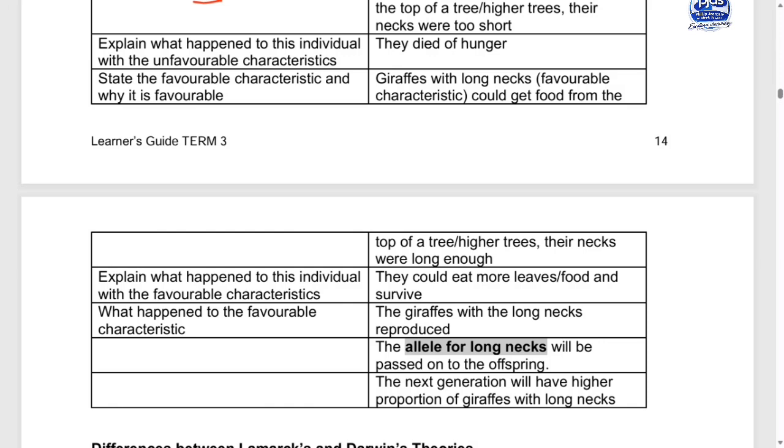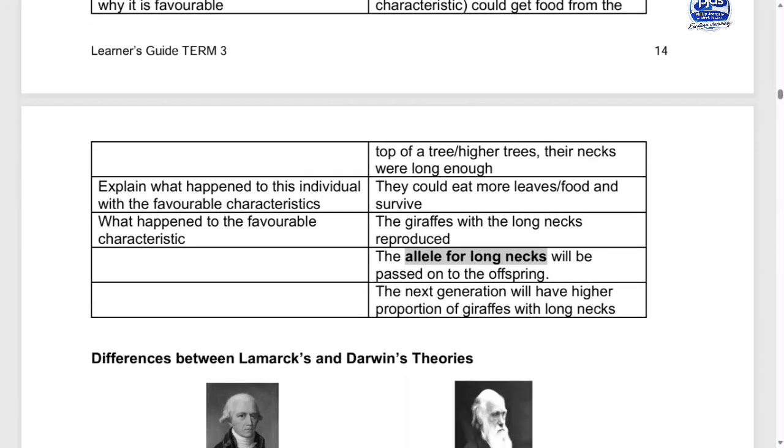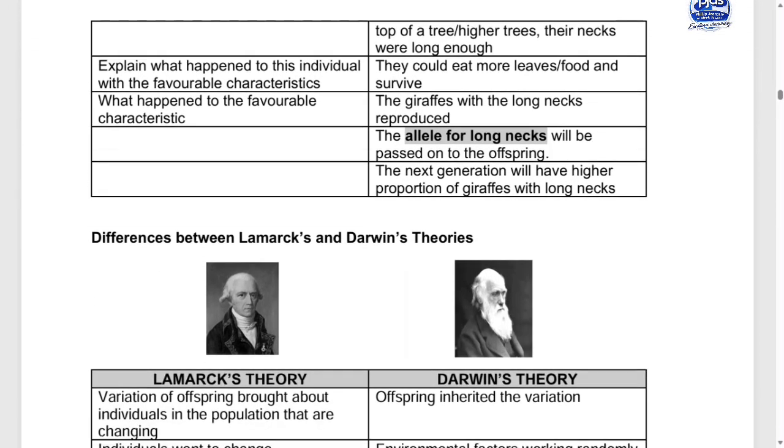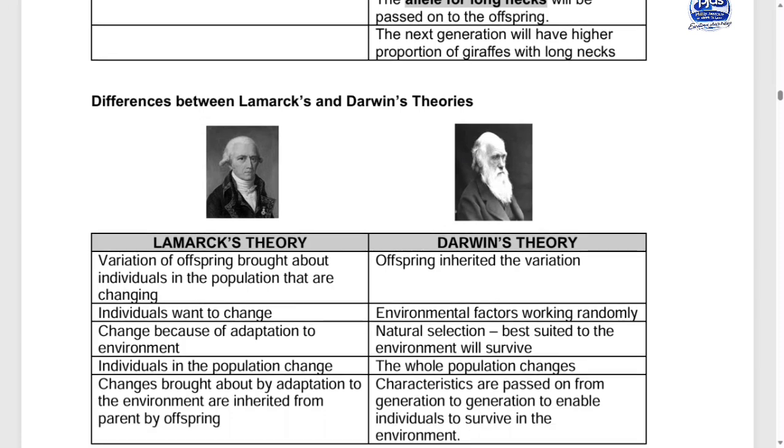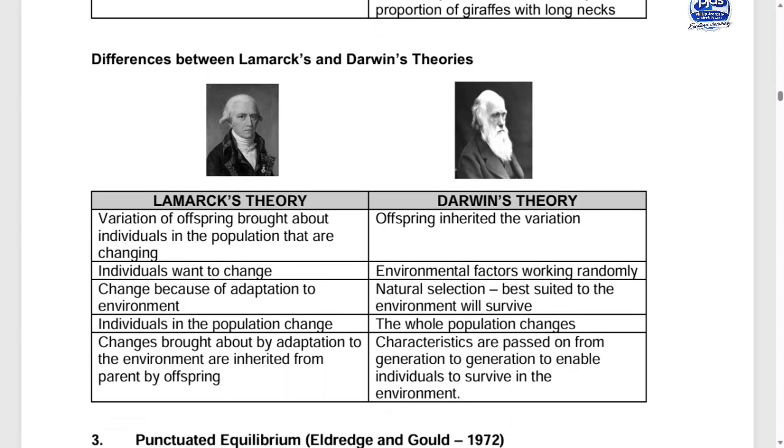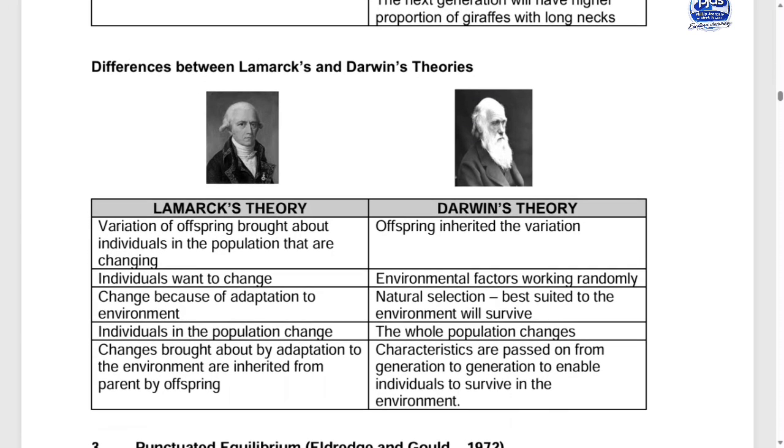It means that the time when there was an attraction, the species-specific courtship behavior, the mating, this one and this one were attracted to each other. The moment when they reproduce, the allele for long neck was then passed to the next generation. Definitely, the resulting offspring will have long necks. So that is why you can check. So now we can see that we have the differences between Lamarck's theory and Darwin's theory.